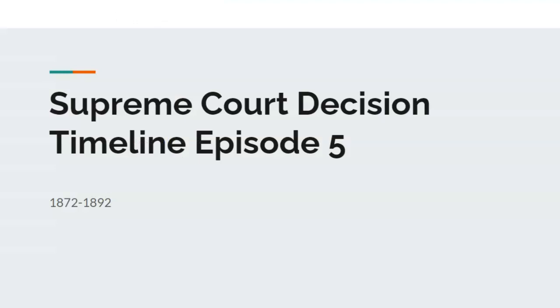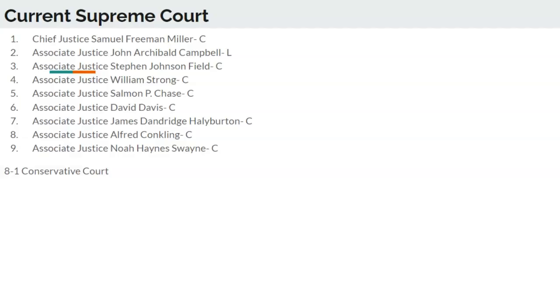Well, let's get started with this. We're going to start off as we always do. We're going to take a look at what the current Supreme Court is as we go into these years. Right now it's an 8-1 conservative court, with the only liberal justice being John Archibald Campbell. So let's get on with it.